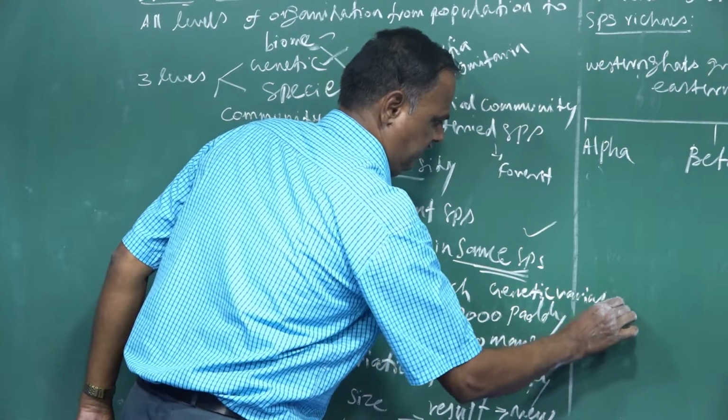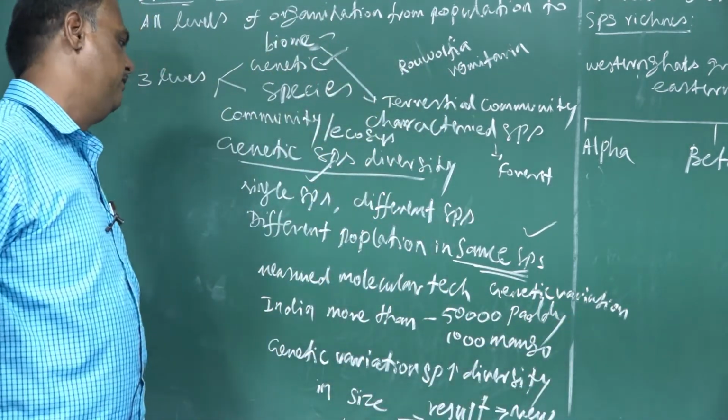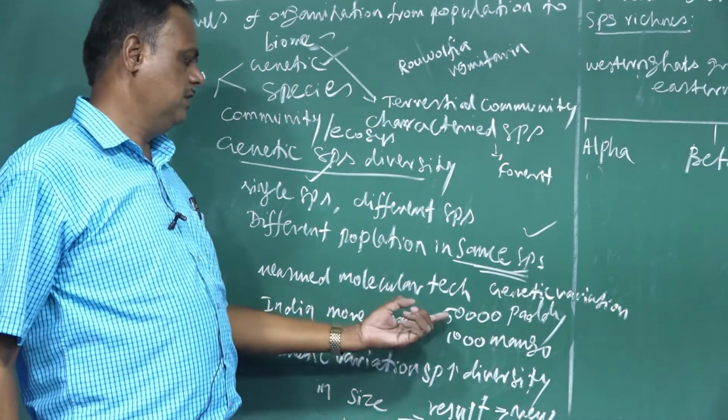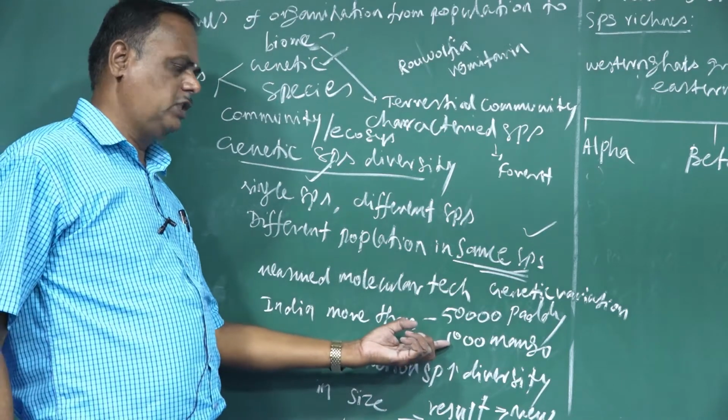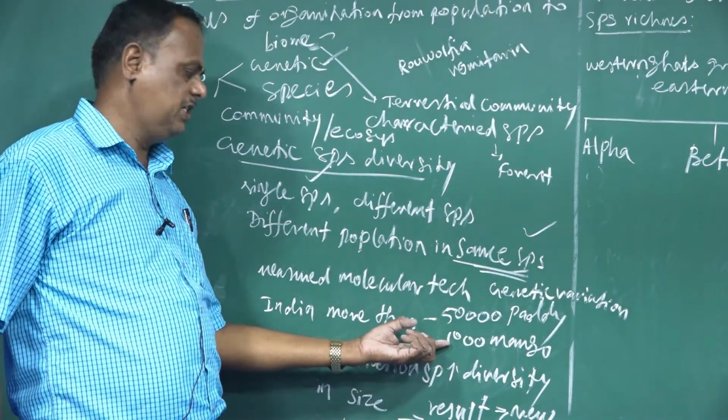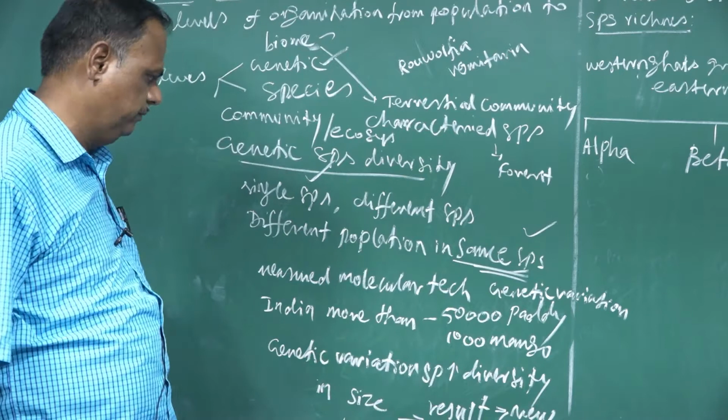Genetic variation in paddy: 50,000 varieties have been identified in India. 1,000 varieties of mango have also been identified.